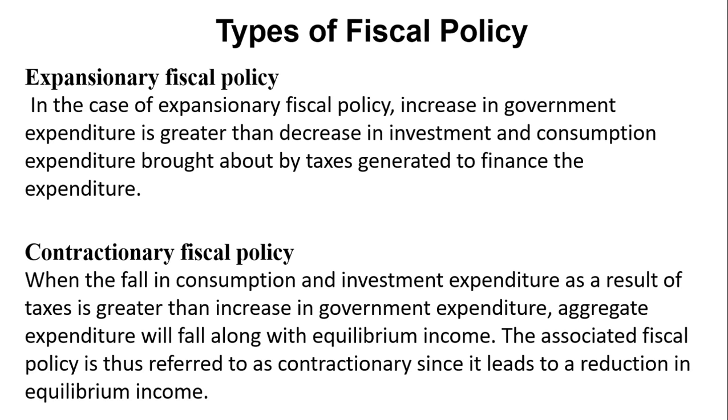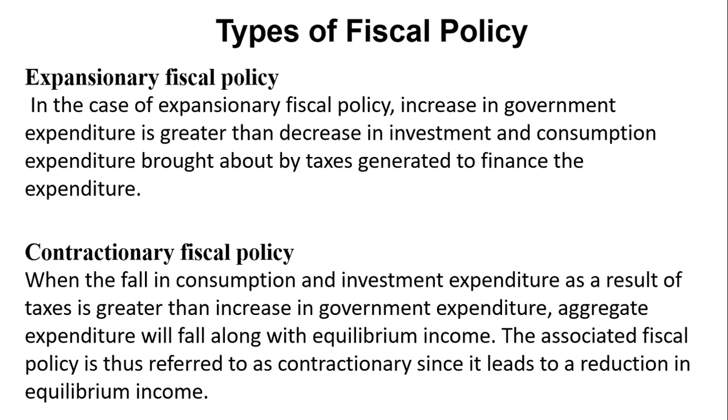The next type of fiscal policy is expansionary fiscal policy. Expansionary fiscal policy results in an increase in the equilibrium income at the end. So if the government increases expenditure and probably decreases taxes, at the end you realize that there will be so much money in the hands of the public, because government expenditure, maybe payment of wages and salaries and all others, when they are increased, people get a lot of money.